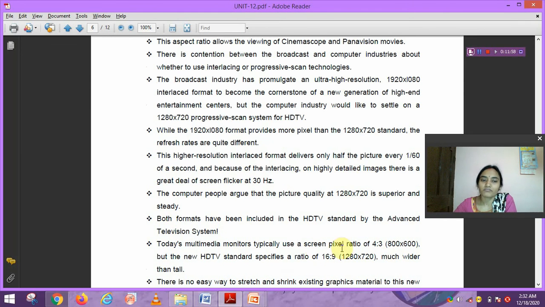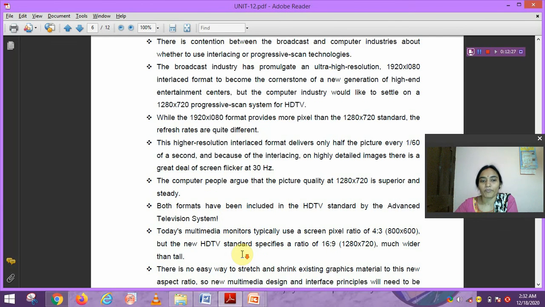Today multimedia monitors typically use a screen pixel ratio of 4:3. The 4:3 ratio has a resolution of 800 by 600, horizontal and vertical. But the new HDTV standard specifies the ratio 16:9. The 16:9 ratio is 1280 by 720, much wider than tall.